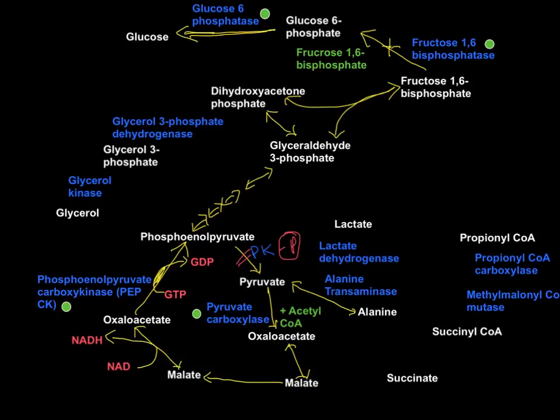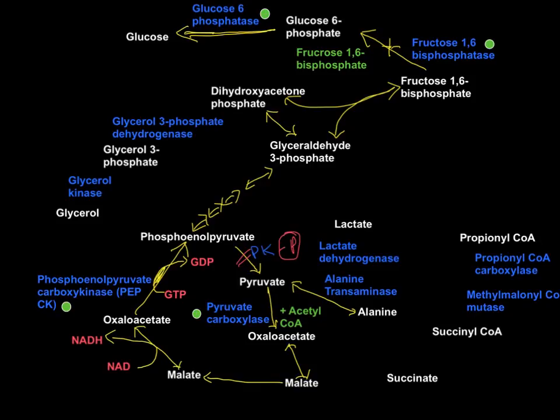So in order to convert 2 alanine into 1 glucose, you need important enzymes here, and that is alanine transaminase, pyruvate carboxylase, phosphoenolpyruvate carboxykinase, then fructose 1,6-bisphosphatase and glucose 6-phosphatase. These are the important enzymes needed to take alanine into glucose.